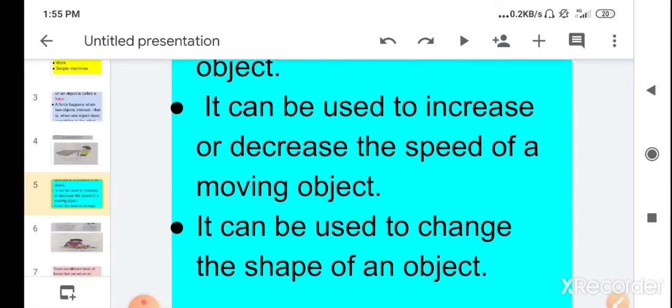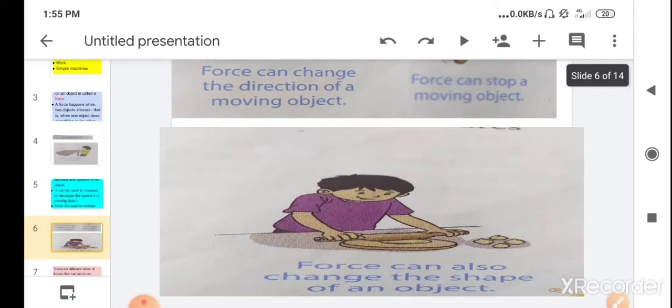Children, force can be used to change the shape of an object. Again, here you can see the picture. The force can also change the shape of the object.